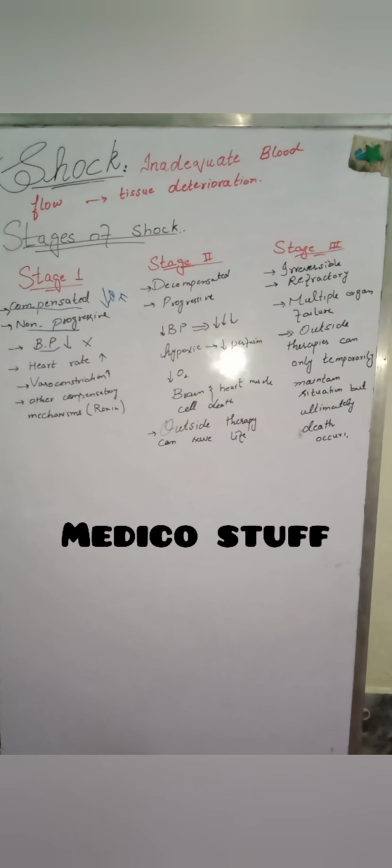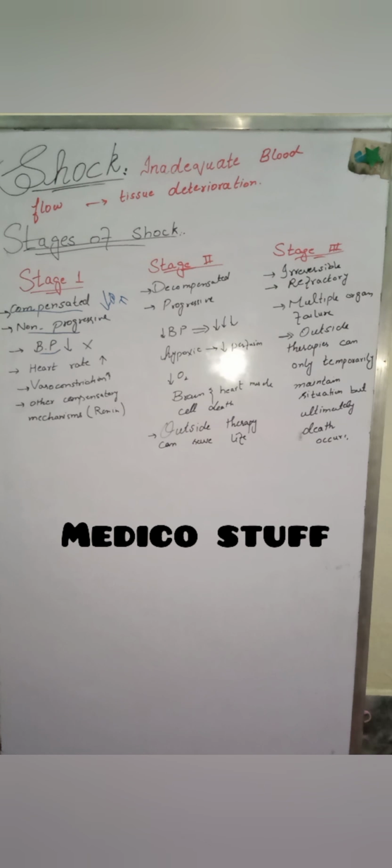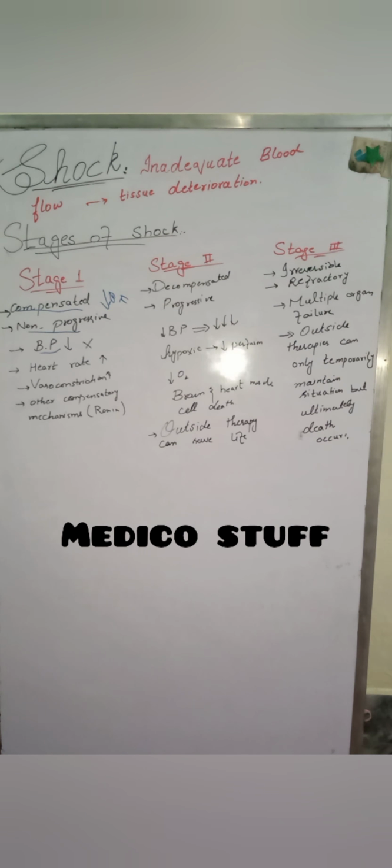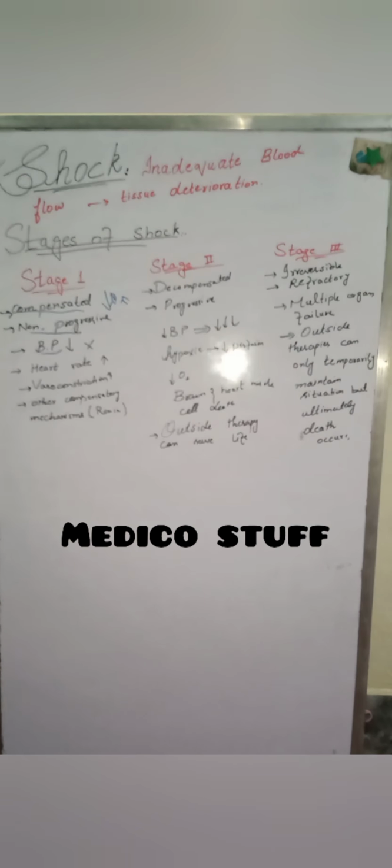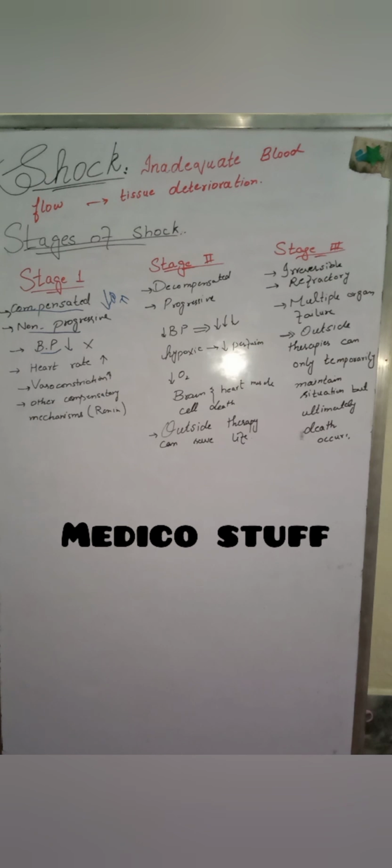Also, when there is cessation of blood flow to our brain for even some seconds, our brain tissues start deteriorating, and if the blood supply stops for only 5 minutes, the brain will be damaged, the patient cannot recover, and ultimately death occurs. So these were the 3 stages of shock.